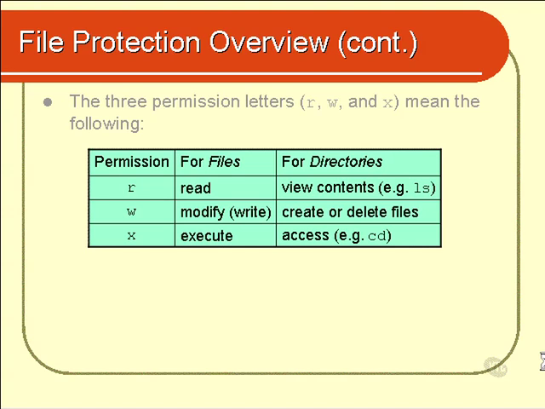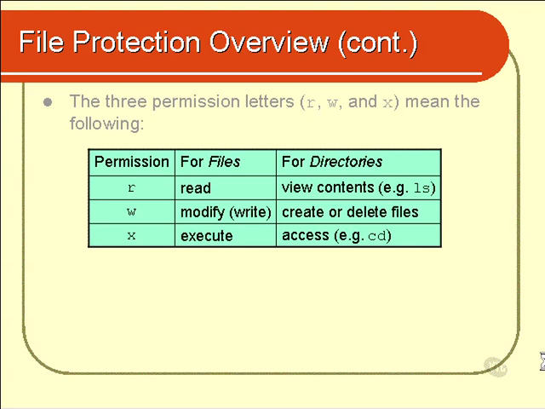Now the most important one, I guess, is the W permission. Can you create or delete files in the directory? Now I've got to stress something. It's absolutely critically important that you understand this. If you've got a given file, that file may not be able to be modified because the W permission might be turned off. But that file may be able to be deleted because the W permission is turned on for the directory that the file is sitting in. So if you want to protect a file, turning off the W bit is not enough. You also need to turn off the W bit for the directory.